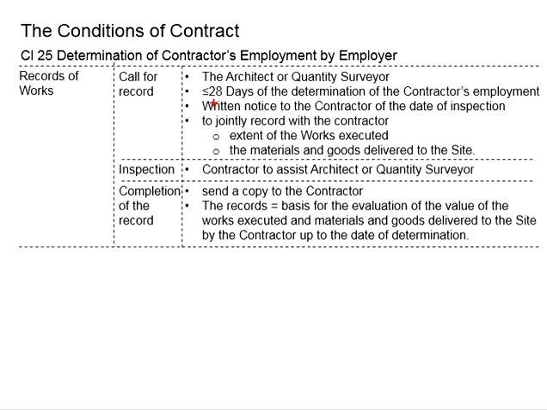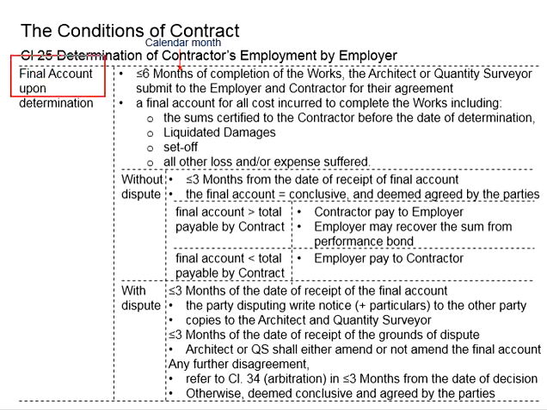There will be a joint inspection between the contractors, architect and quantity surveyor to finalize the extent of the work executed, as well as the materials and goods which have already been delivered to the site. Lastly, we also talked about the final account, which is to be agreed between the employer and the contractor. The process differs slightly between the two possible outcomes, either with dispute or without dispute.